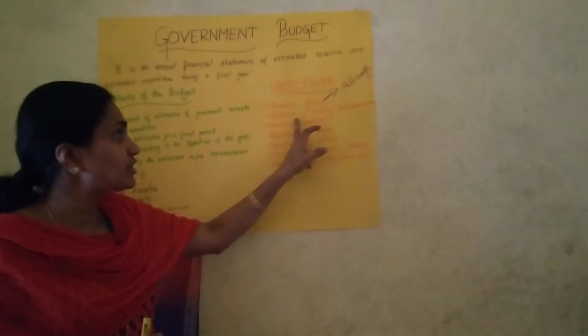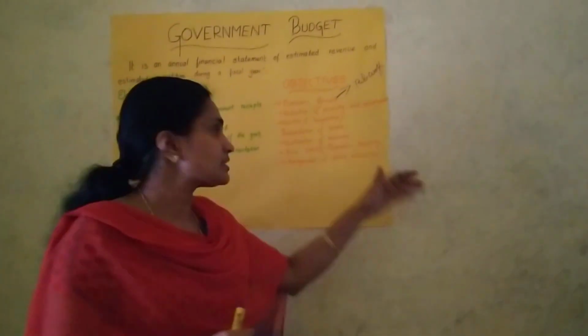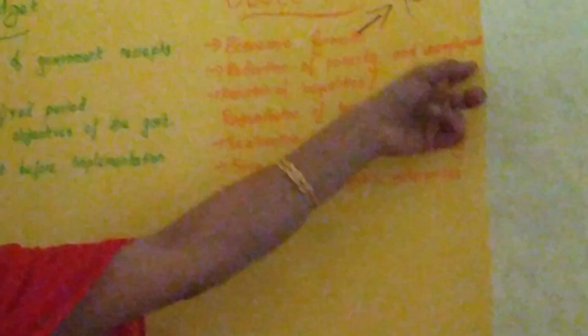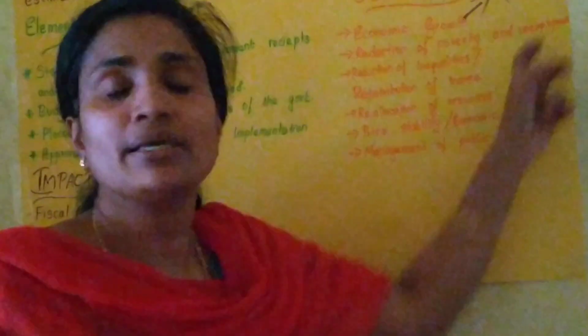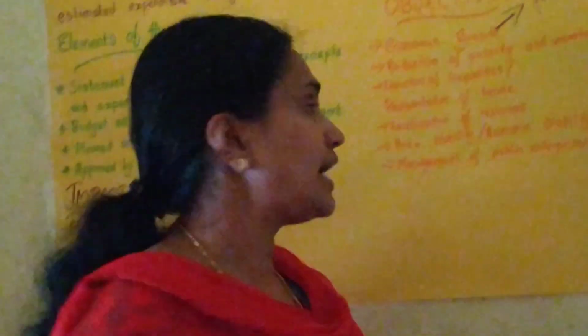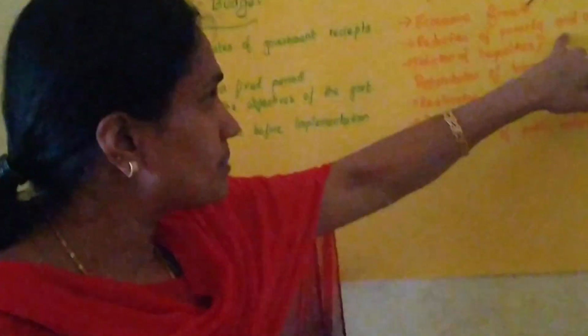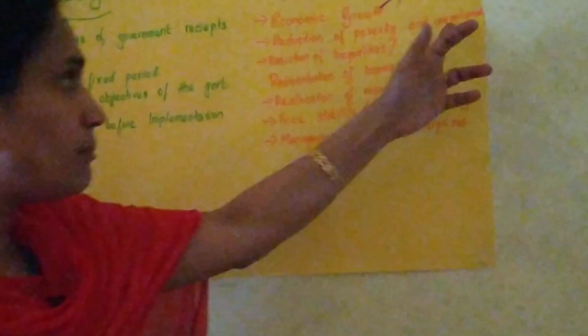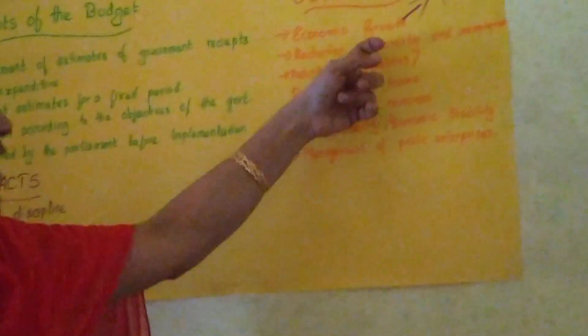The main objective is reduction of poverty and unemployment through increasing government expenditure. The government can provide employment opportunities like MNREGA, the best example of an employment program, with 100 days of guaranteed work or unemployment allowances. So increasing public expenditure provides employment opportunities and reduces poverty. That is the second objective.